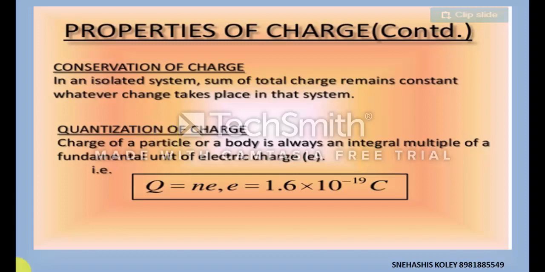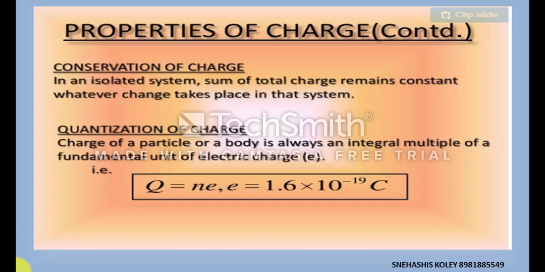So if a body gets charged, it must release an integral multiple of electrons, that is 2 or 3 or 4 or 5 electrons, or the body can accept 1 electron or 2 electrons or 3 electrons, etc. So the charge of a body is always an integral multiple of the charge of an electron.